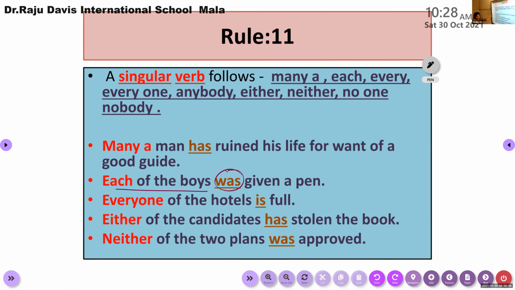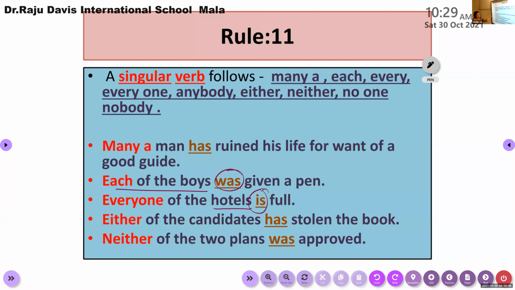Every one of the hotels is full. Every one of the hotels. Though the noun is plural, we are talking about individual hotels, each one, almost all the hotels there. In a group, we are talking about an individual or a single one. So there we need to treat it as singular in form, and use only a singular verb.